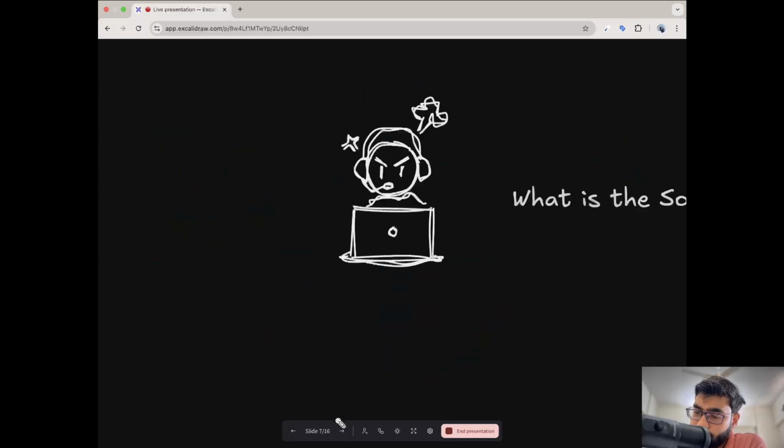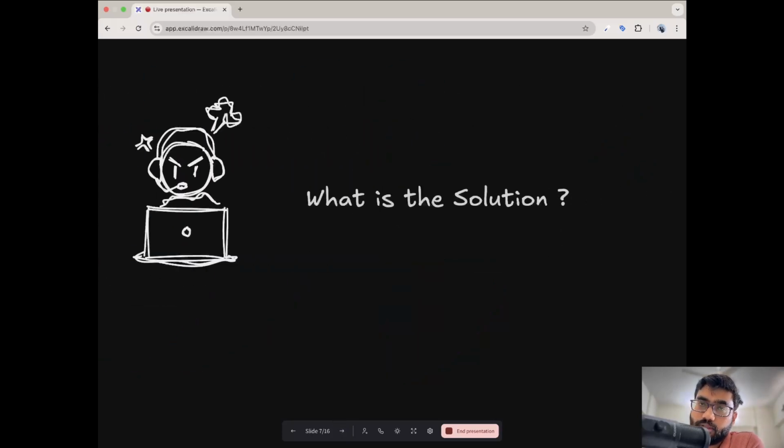So what is the solution to that? We know the problem, we know what generative AI is, and we know that large language models are trained on a large data set. But we know the problem with them also: they are not able to understand my query, which is specific to my need and specific to my domain. So is there any solution to that?